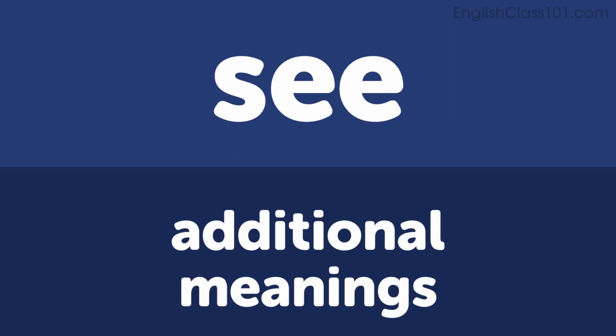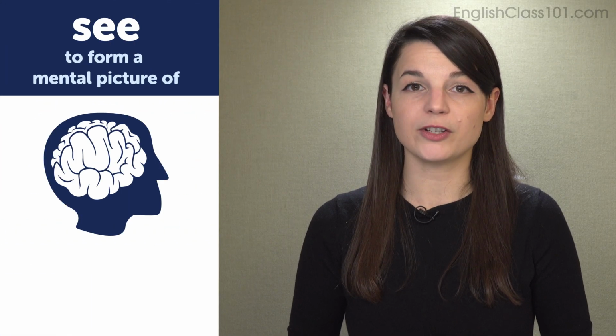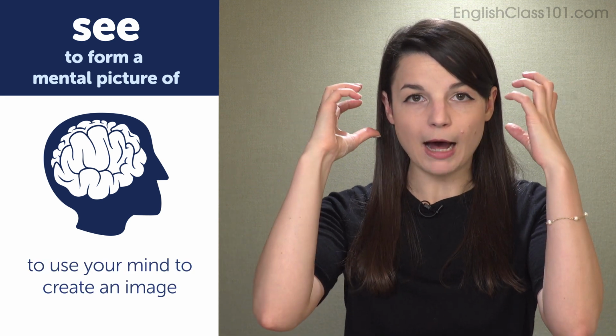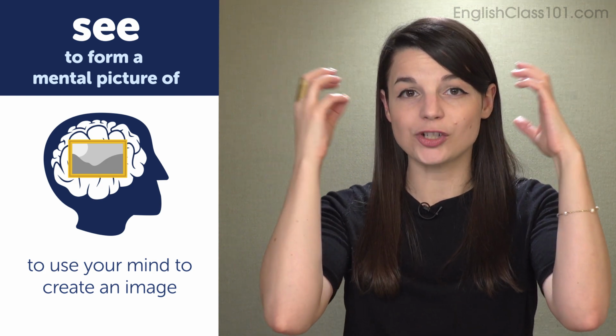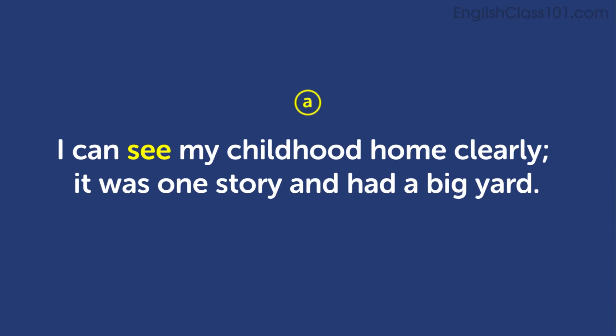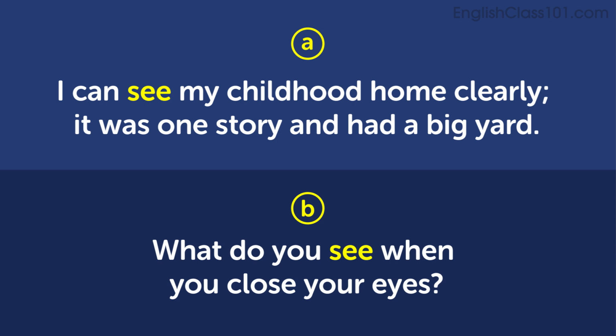Let's talk about a few additional meanings of the verb see. First one, to form a mental picture of. To form a mental picture of means to use your mind to create an image. So see has the meaning of creating an image in your mind. For example, I can see my childhood home clearly. It was one story and had a big yard. What do you see when you close your eyes?